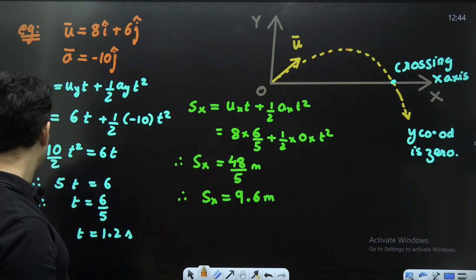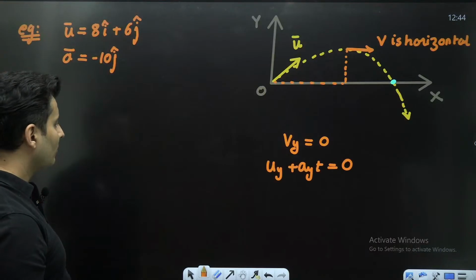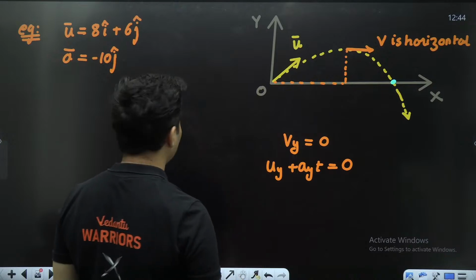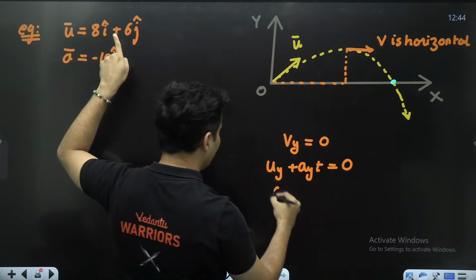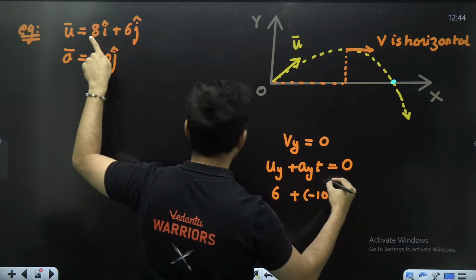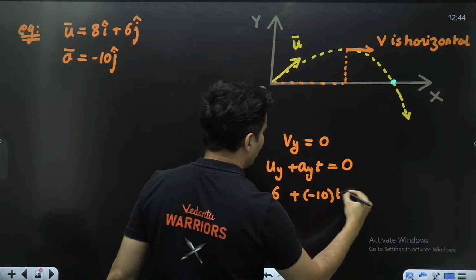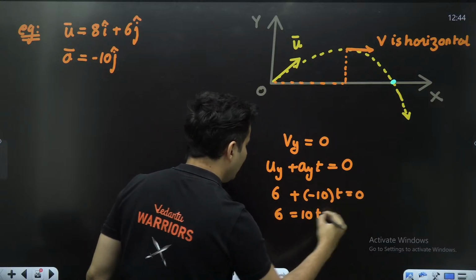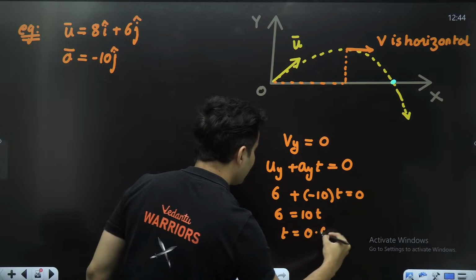It's not there here, but in some other problem we did that. So in the same way, Vy is u plus at. What is the initial velocity in the y direction? Well, we can see it is 6, plus acceleration is -10, and time I do not know. So moving it around, 6 will be equal to 10t. So therefore t will be 0.6 seconds.